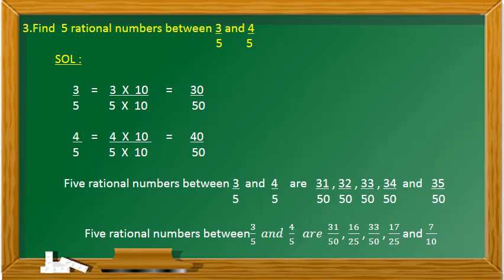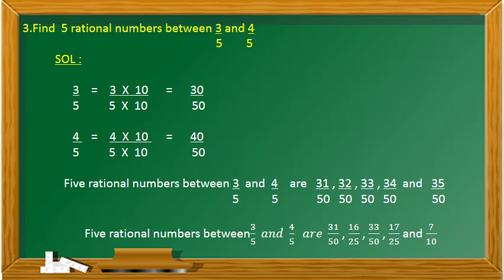Now 3 by 5 is equal to 30 by 50 and 4 by 5 is equal to 40 by 50. Now we are going to write the 5 rational numbers. 5 rational numbers between 3 by 5 and 4 by 5 are 31 by 50, 32 by 50, 33 by 50, 34 by 50 and 35 by 50.